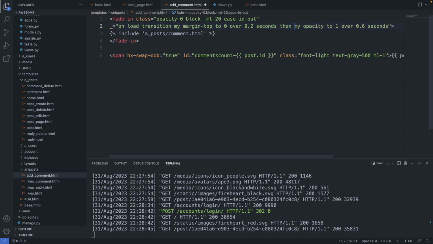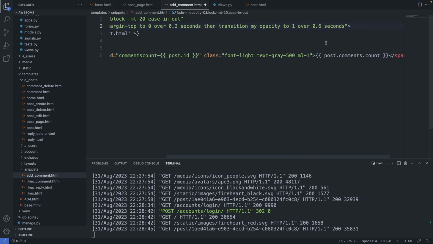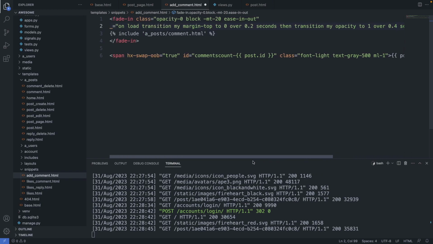And then the keyword then transition my opacity to 1 over, let's make the fade in animation a bit faster, 0.4 seconds. Alright. So here we start with a minus top margin of 20 and then we transition into a top margin of 0 here. And then we transition the opacity of 0 to the opacity of 1. Alright, save this file. Let's check it out.